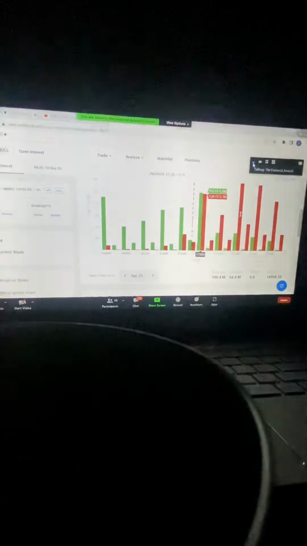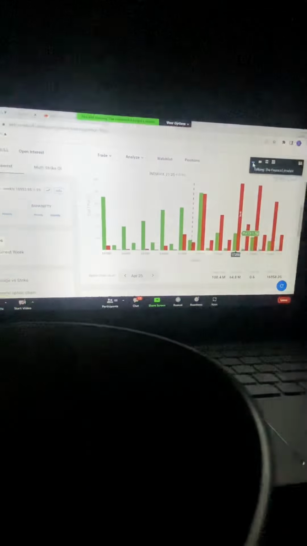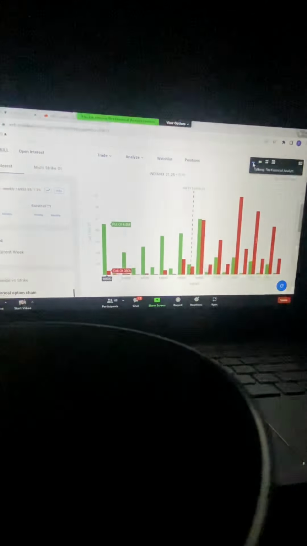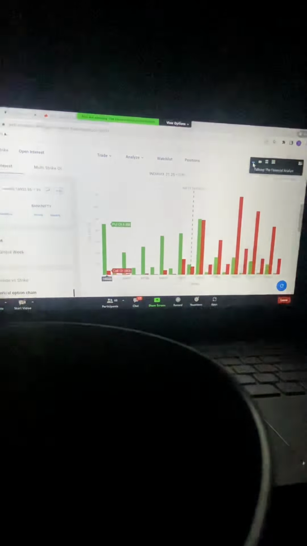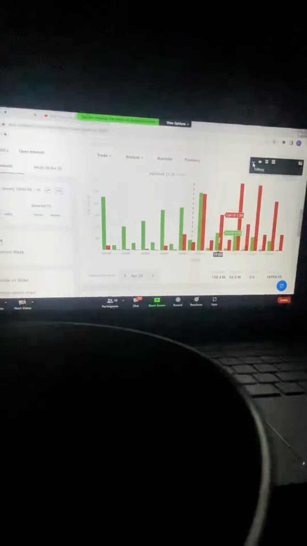At 17,200 put there is 7.3 million OI, and 1.7 million OI. So it's the same thing they are showing, but in bar terms. Simple. So you can refer to this as well. This is your open interest.